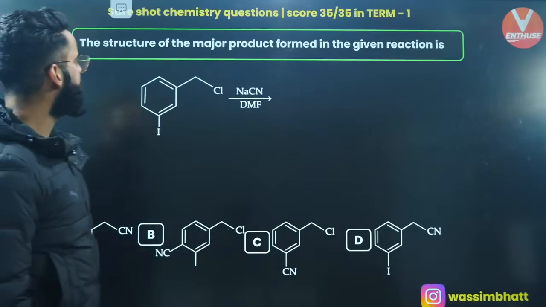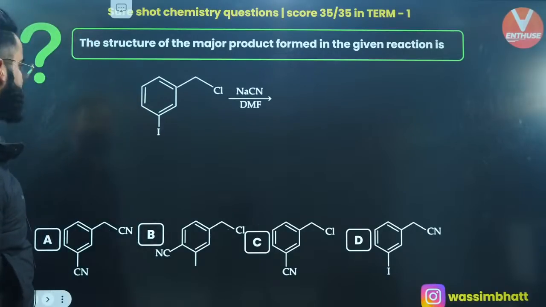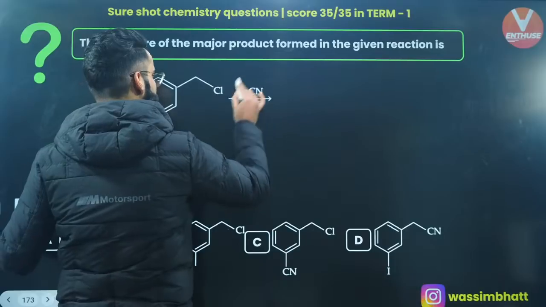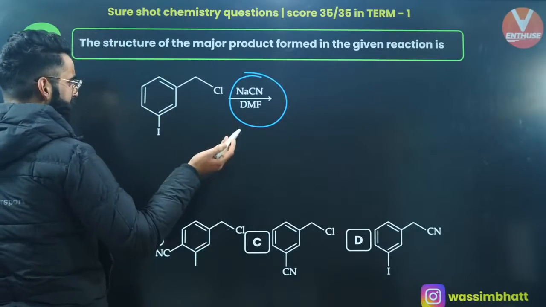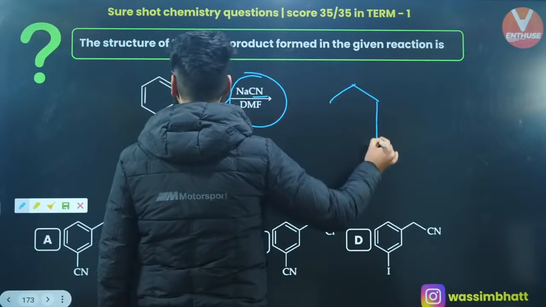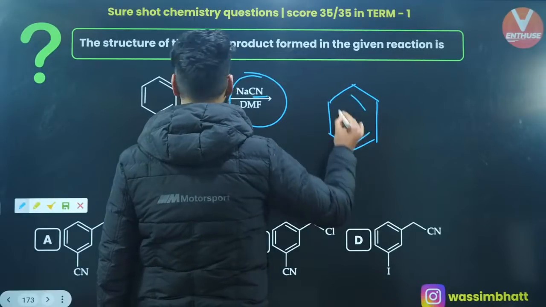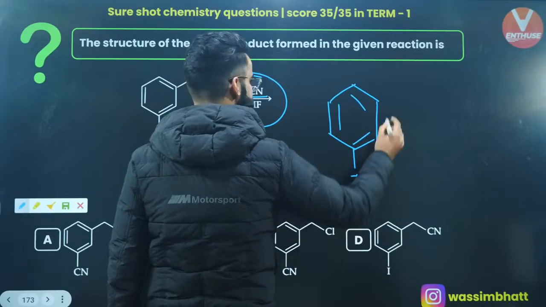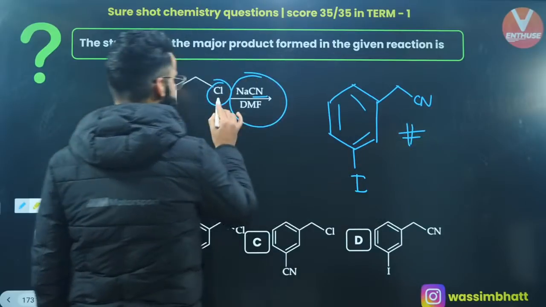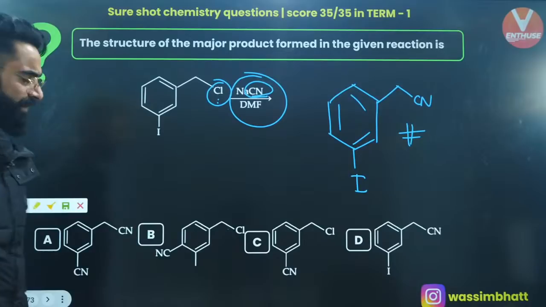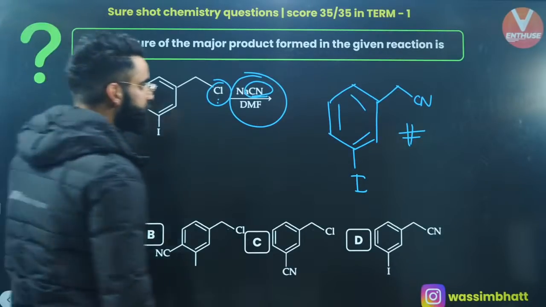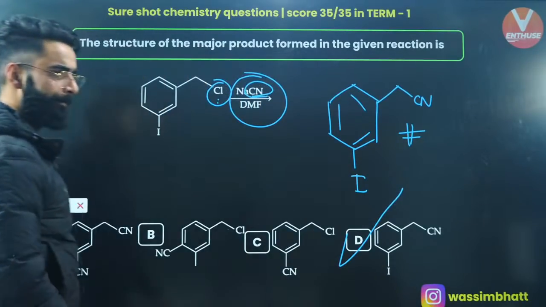The structure of the major product formed in the given reaction. Okay, you're using NaCN, DMF as the reagent over here. So what is going to happen? Simply just replace this chlorine with CN and you are getting the product finally like this. This iodine, nothing to do with this one, right? This is your CN. This is the final product. Just replace chlorine with CN, that's all. So which option is it? It's option D.